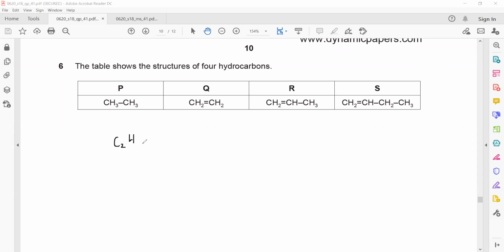If it reacts with chlorine, it is a substitution reaction, because it contains single bonds and there is no double bond. In a substitution, what happens? One chlorine atom will enter and one hydrogen atom will be removed. We call that substitution. So the product will be C2H5Cl plus HCl.